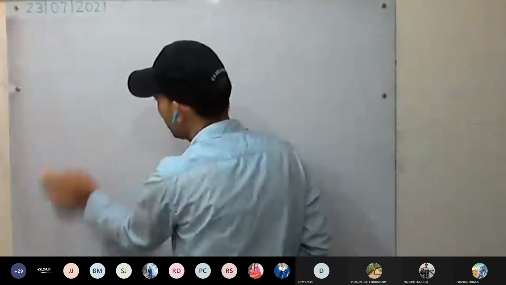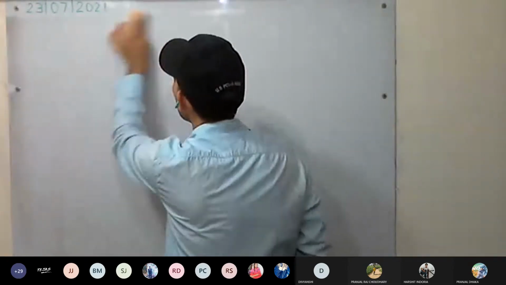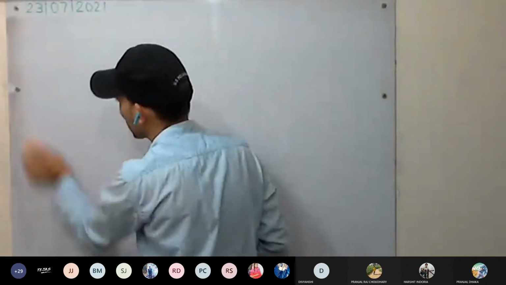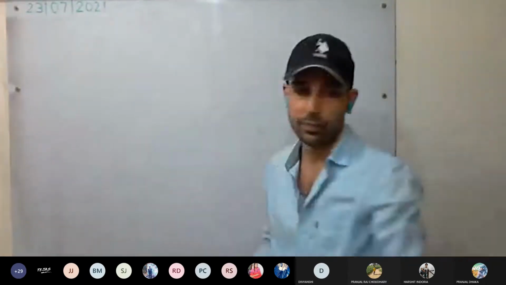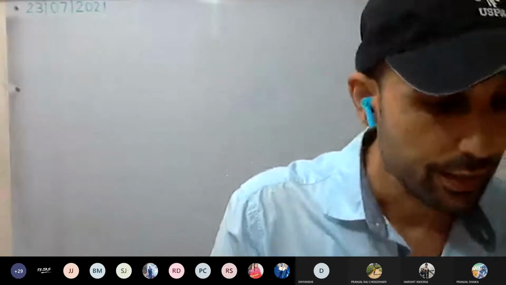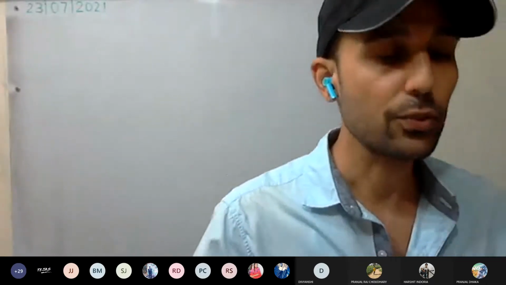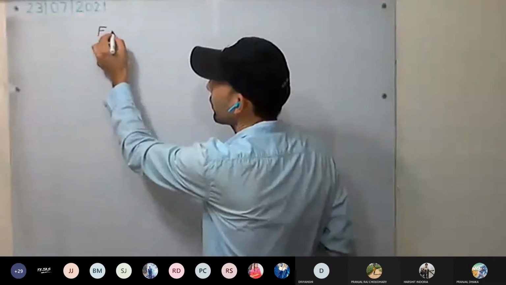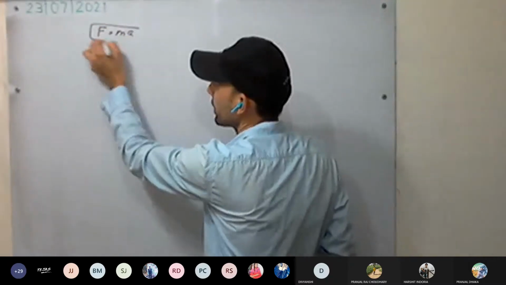Now we are going to derive the relation between rate of change of momentum and force. We are discussing Newton's second law of motion in terms of rate of change of momentum. Earlier we discussed force equal to ma.